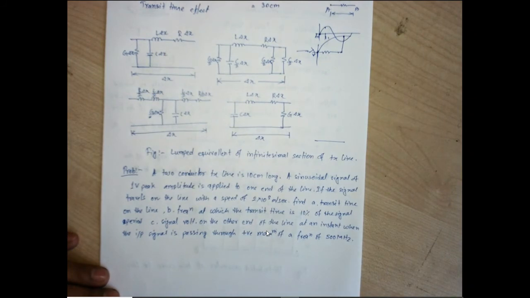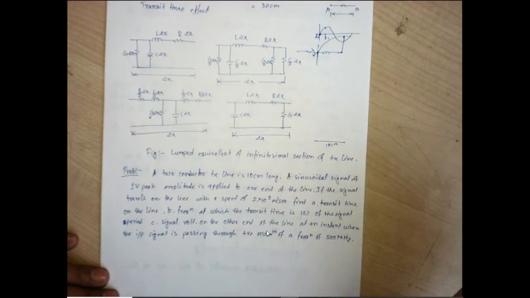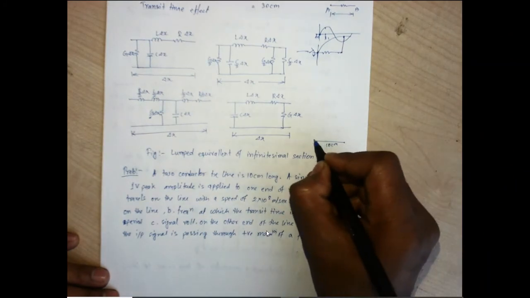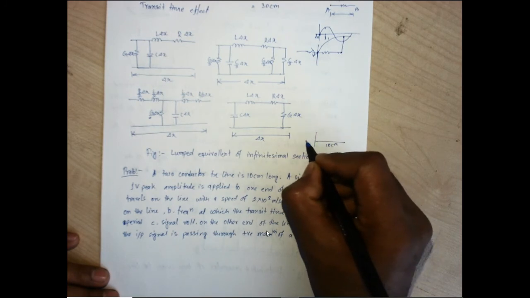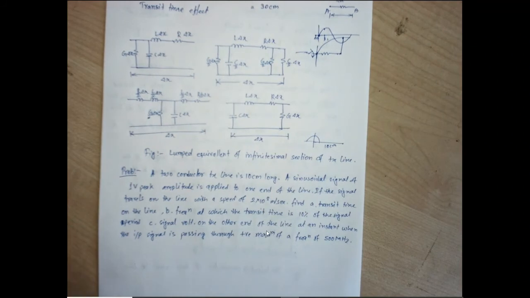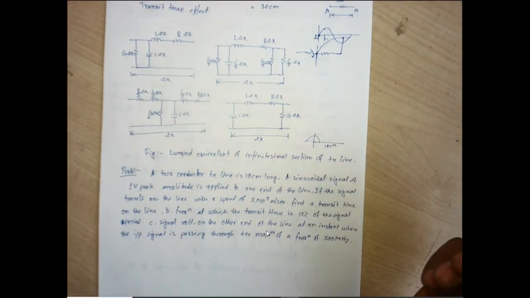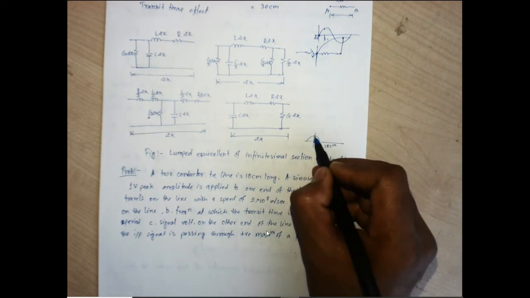So if we have a source with a 500 megahertz signal, what is supposed to be the signal voltage at the other end of a 10 centimeter length line when the input has the positive maximum? If we connect a 500 megahertz signal at this end, what is the other end voltage level when the input is at positive maximum?